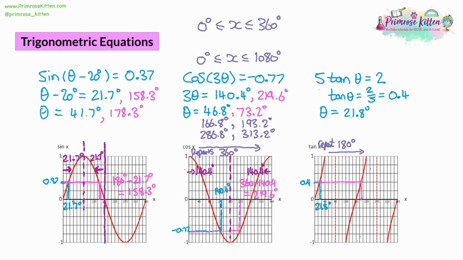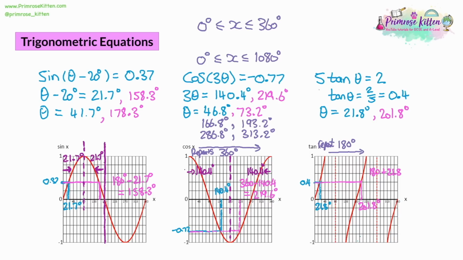So we take 21.8, we can add 180 onto it, and that will give us that second answer. So we're doing 180 plus the 21.8, and that gives us 201.8 degrees, which is our second answer.